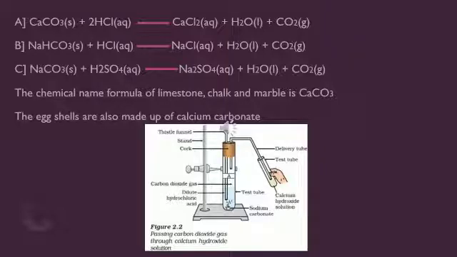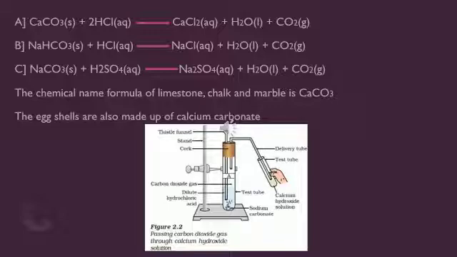The first example is calcium carbonate. We take it in solid form and allow it to react with an acid, HCl, in aqueous state, which gives rise to calcium chloride in aqueous solution. Water is formed, and whenever you allow a carbonate to react with an acid, carbon dioxide gas is always liberated. Here too, water and carbon dioxide are formed along with the salt.